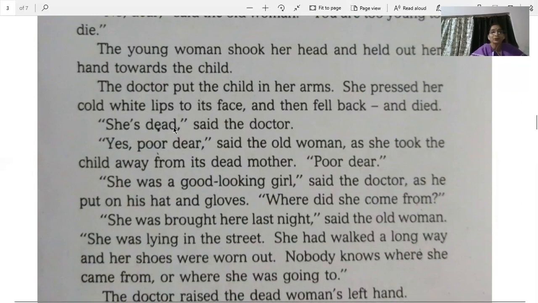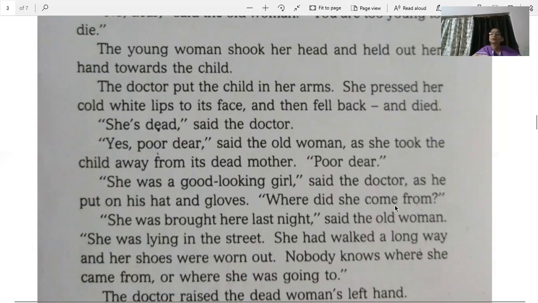She's dead, said the doctor. Yes, poor dear, said the old woman as she took the child away from its dead mother. Poor dear. Now, both the doctor and the old woman felt very bad that the young woman had died. She was a good-looking girl, said the doctor as he put on his hat and gloves. Where did she come from?